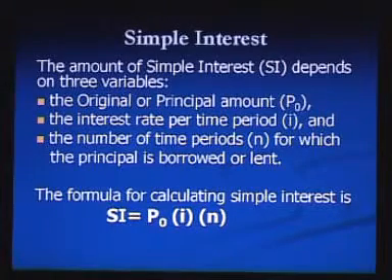We can use the formula for calculating simple interest, which is SI is equal to P0 into I into n, where P0 means principal amount, I means interest rate, and n means number of time periods. At first, we can discuss simple interest. Simple interest is the interest which is calculated only on the original amount of investment, which is called principal.